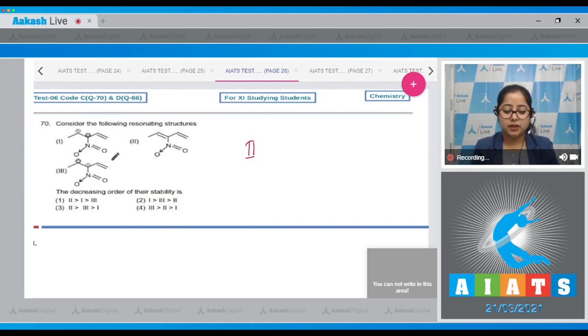Now students, when we compare the first structure and the third structure, we can clearly see that here NO2 group, which is an electron withdrawing group, is attached to a carbon which is negatively charged, and here NO2 group is attached to a carbon which is positively charged. So already here the carbon is electron deficient and NO2 group is again withdrawing the electron density. So the structure represented as 1 will be more stable than the third structure. That means the correct order is represented in option number 1.